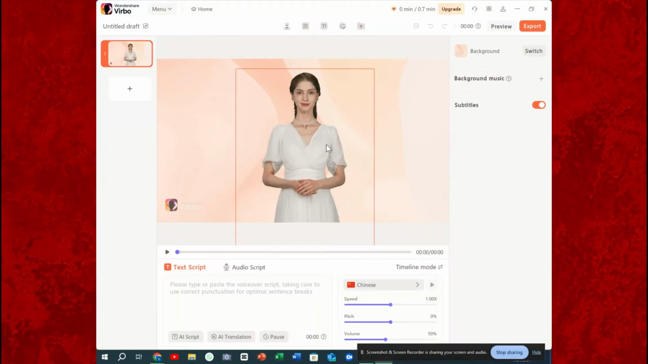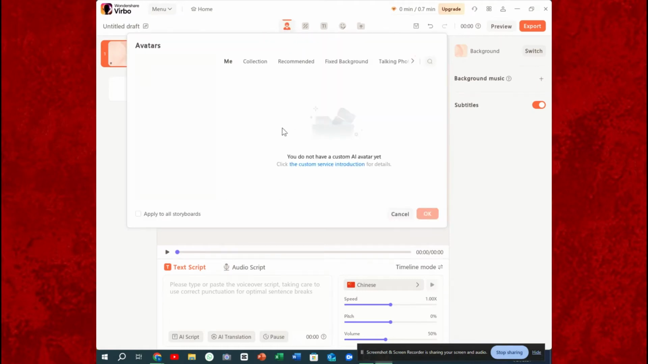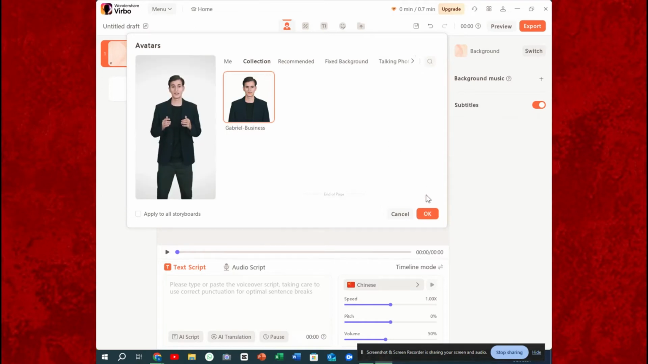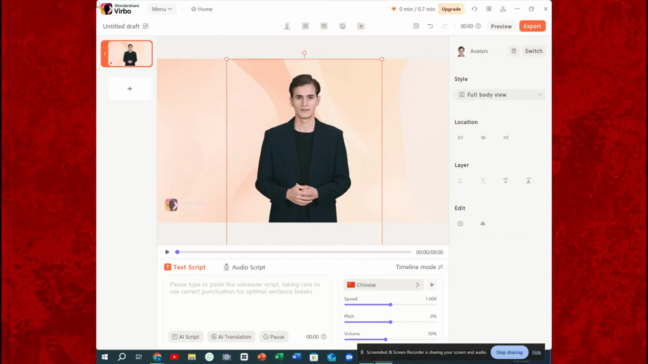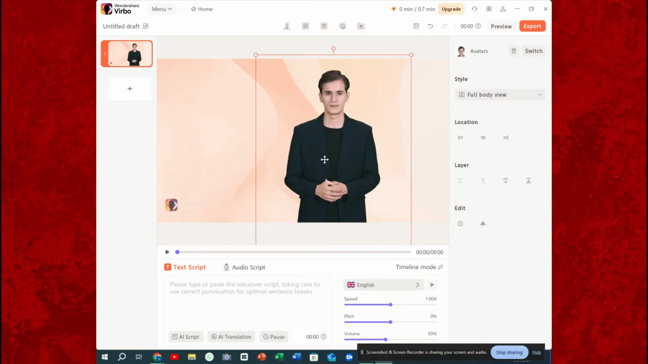Here you can see this character. Let's change it, so let's delete it. Then click on this character icon. And here, let's choose collection. I have favorites, this one. I want to use this avatar, so let's click on it. Here you can see his preview. He looks very good. So let's click on OK. I'm going to put it right over here.